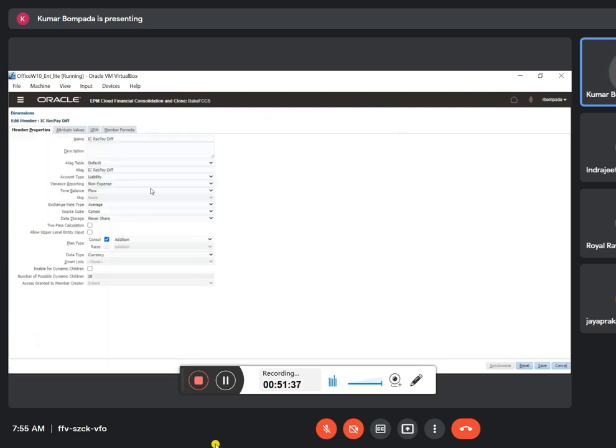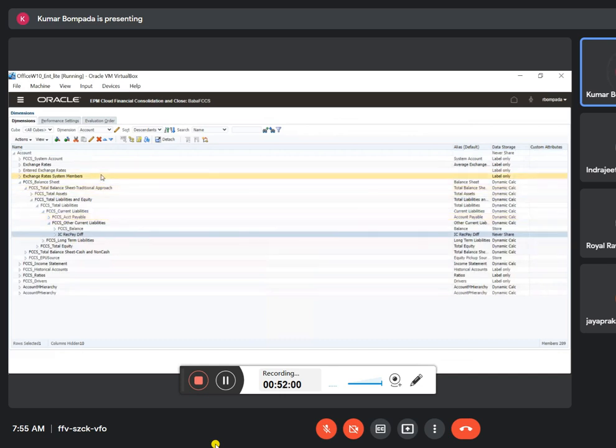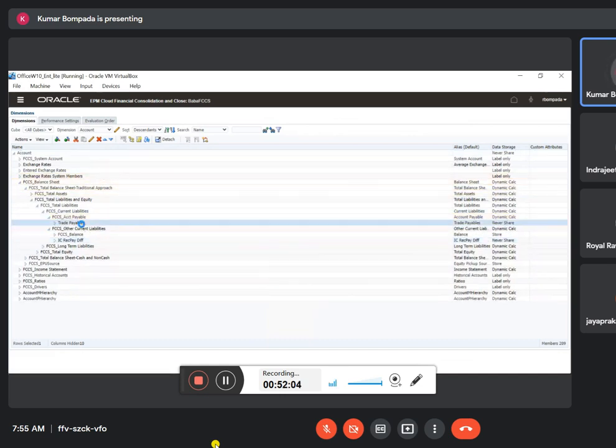In the account dimension in HFM there is a concept of is ICP, and we ticked that as Y. But here in attribute values, you have to recognize this as is plug account. If I don't put this as plug account, then in the account dimension you cannot select that plug account. Go to account payable, trade payables. I have to create the accounts here first. We'll create both the accounts.